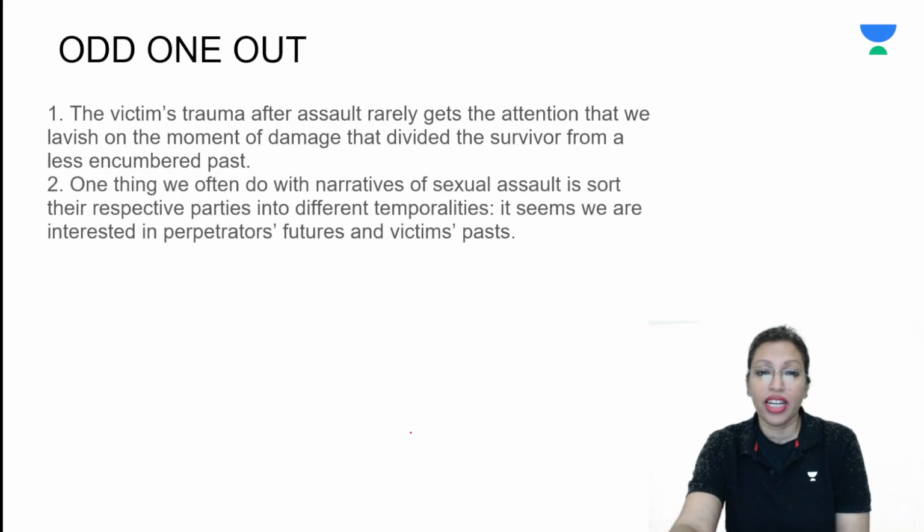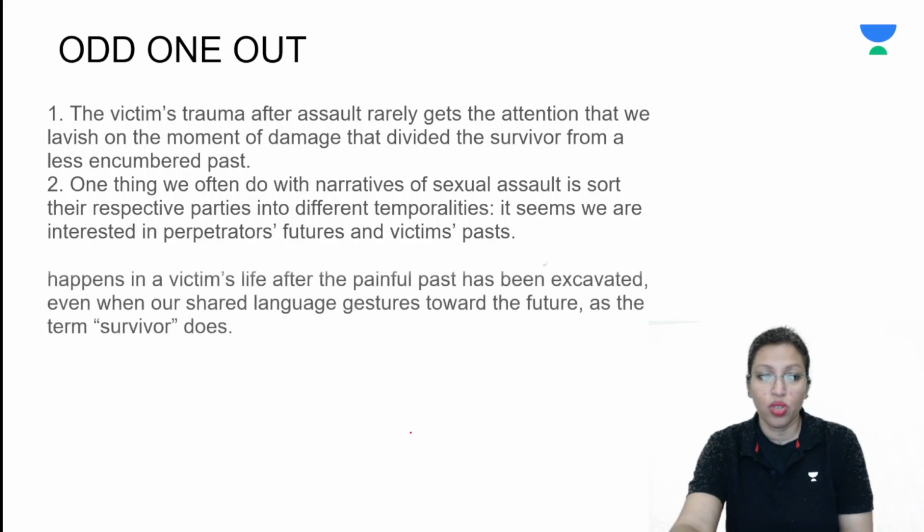One thing we often do with narratives of sexual assault is sort their respective parties into different temporalities. It seems we are interested in perpetrators' futures and the victim's past. So apparently when there is a sexual assault and the narrative is described or discussed, we try to put different people in different categories. So the perpetrator, the criminal, we are interested in his future, that he should be punished, and we are interested in the victim's past, what was the victim all about, and so on.